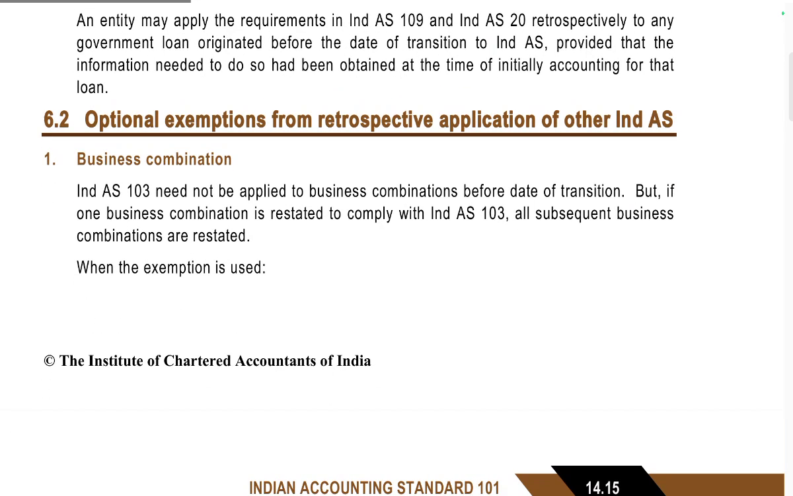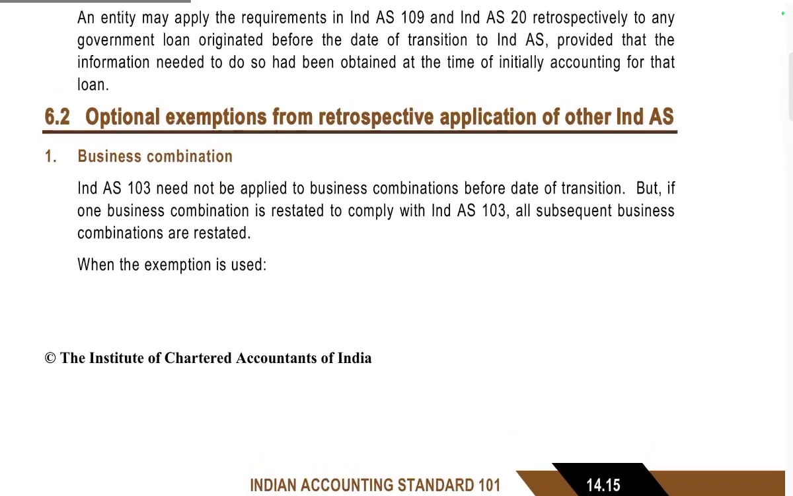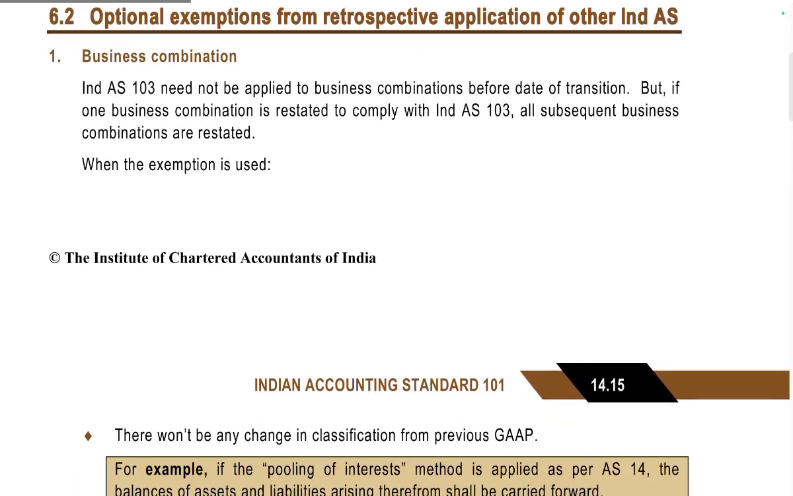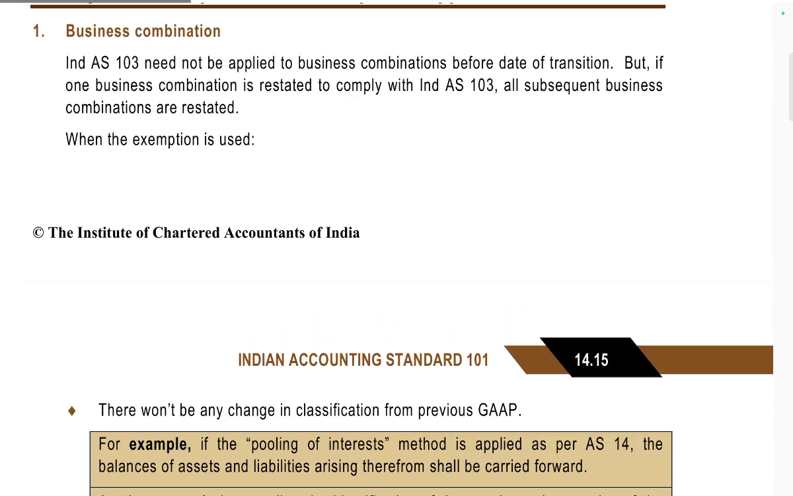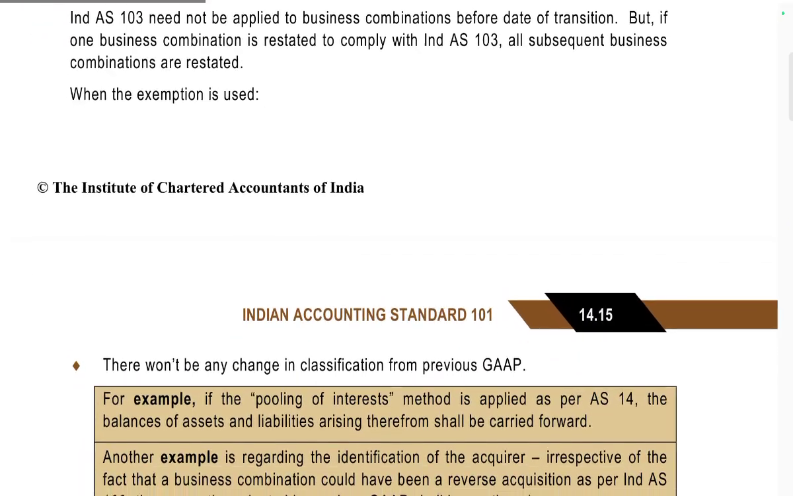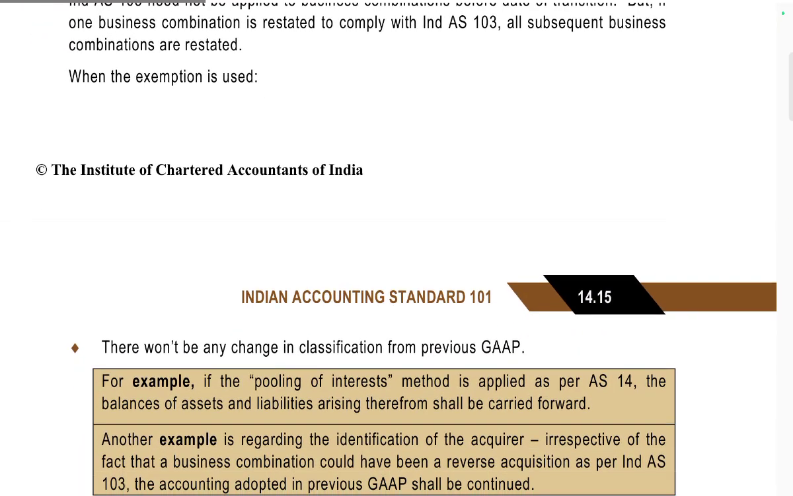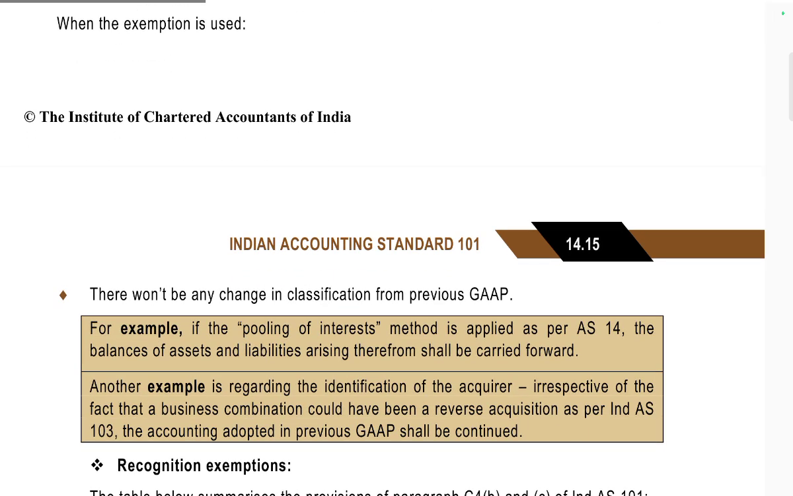Business combinations: optional exemption from retrospective application. Ind AS 103 need not be applied to business combinations that occurred before the date of transition, but if one business combination is restated to comply with Ind AS 103, all subsequent business combinations must be restated as well when the exemption is used.